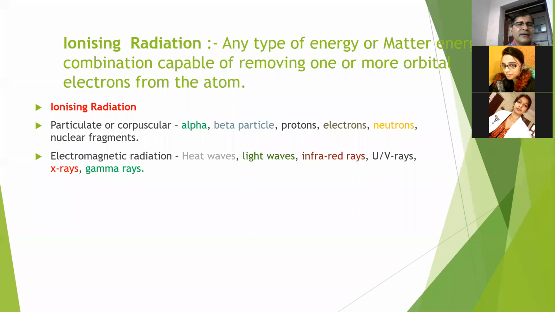Under particulate radiation, we keep those rays having mass or charge, like alpha particle and beta particle. In electromagnetic radiation, we keep those radiations having no mass or charge, like heat wave, light wave, infrared. X-ray also comes under electromagnetic radiation.